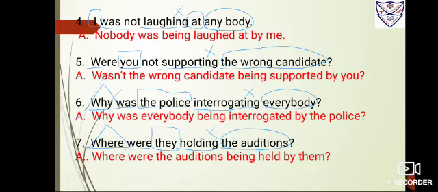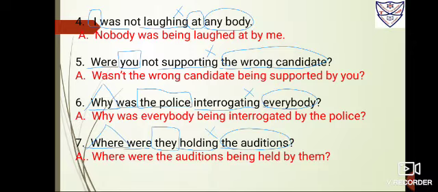Now as I've again told you, the statement is negative, so give the negative with the helping verb itself. So was plus not becomes wasn't. So it's wasn't, bring the object ahead, the wrong candidate. Give ing here, being. Support's third form, support, supported, supported. Add by fourth step and drag the subject at the last, as you remains you. So it sounds, wasn't the wrong candidate being supported by you?